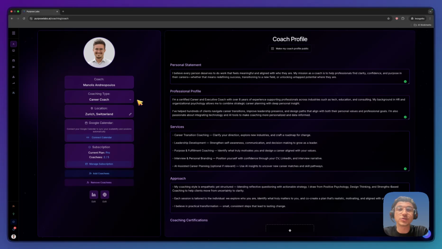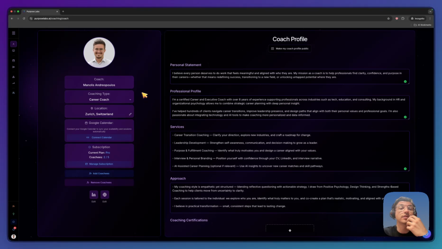Welcome to your profile page. This is the page which includes some basic information about you, but also where you can build your public profile. The profile that public users of the Purpose Labs platform will be seeing if they want to find a coach and book a session with you.